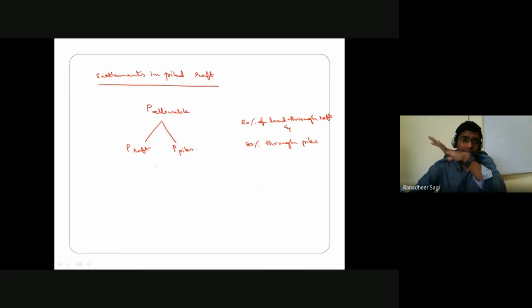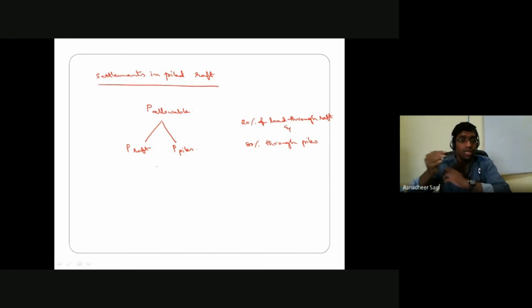Settlement happening in the piles and settlement happening in the raft should be one and the same, because whatever amount of settlement your pile is undergoing, the same amount of settlement the raft should also undergo, because the raft is connected to your pile head. If the pile is moving by 10 mm, the raft should also get settled by 10 mm.